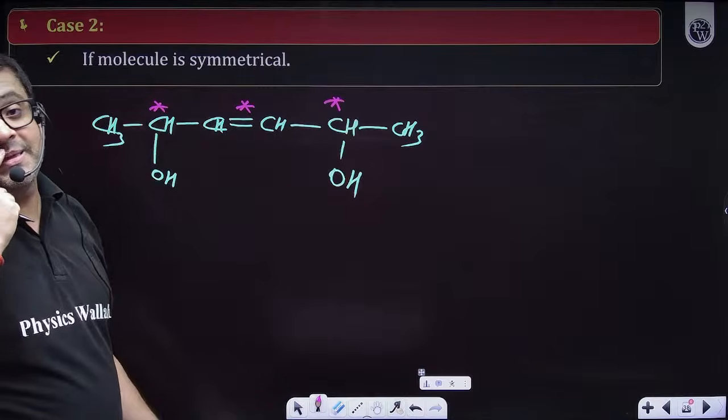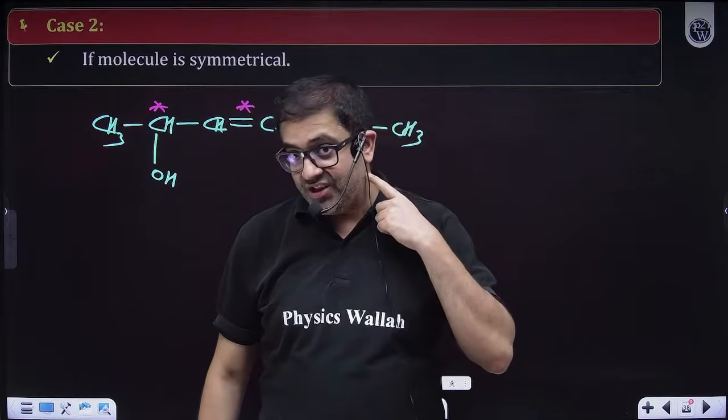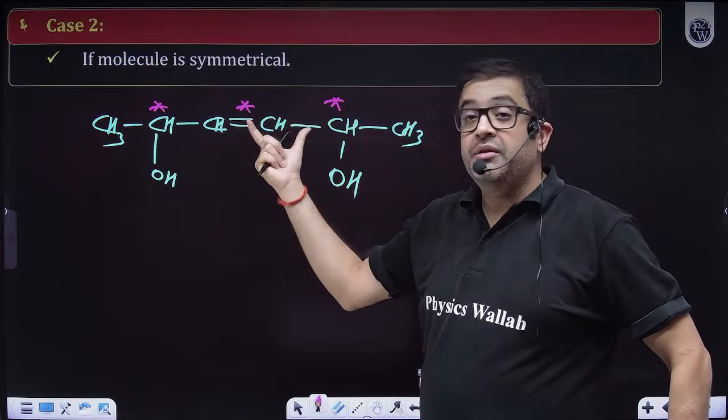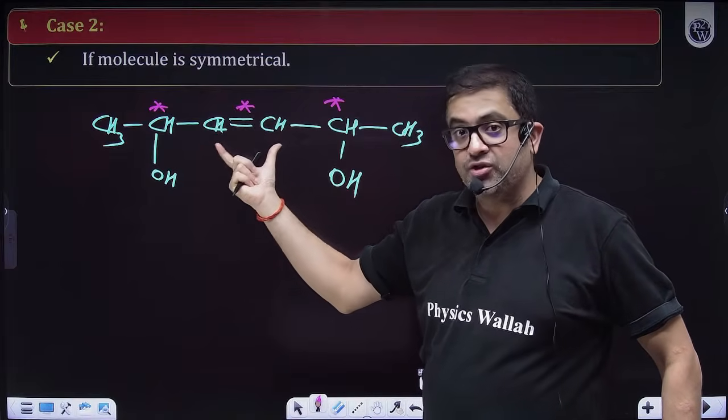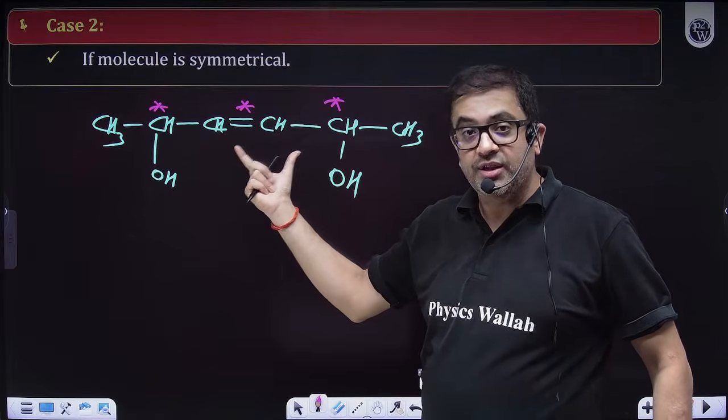But now these centers are pseudo, because they depend on each other. This shall always be a geometrical stereo center.